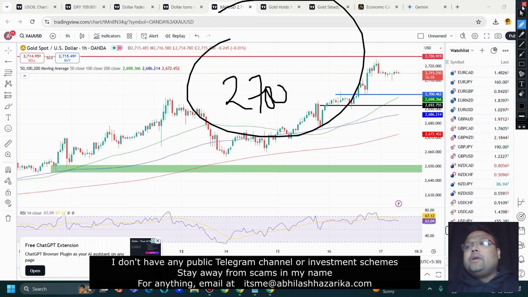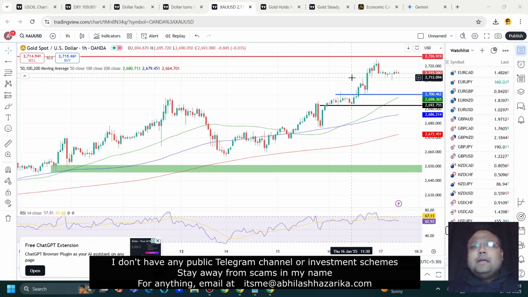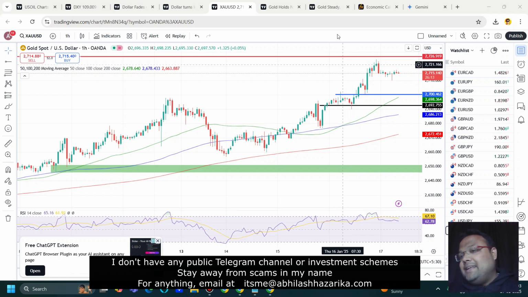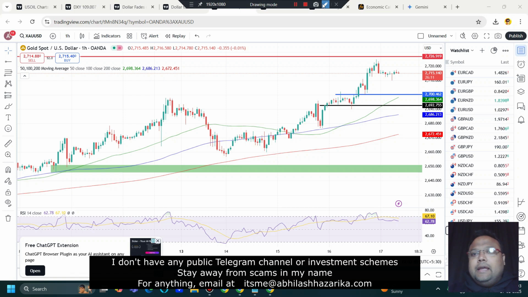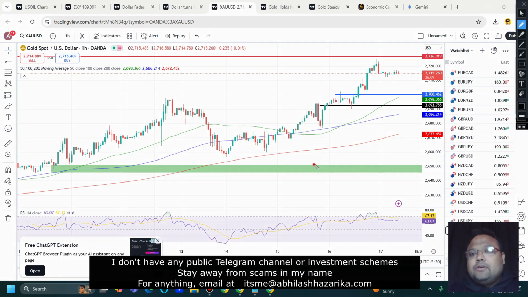Okay, and if you're looking for a fresh position in the market, then obviously respecting the ongoing trend of the market, respecting the ongoing market sentiment, it will be better and safer for us to look for a buy at retracement or buy at dip. Okay, and in this case we can see we have two levels on the chart right now. The first level is 2700.